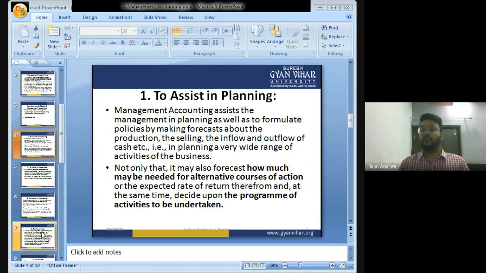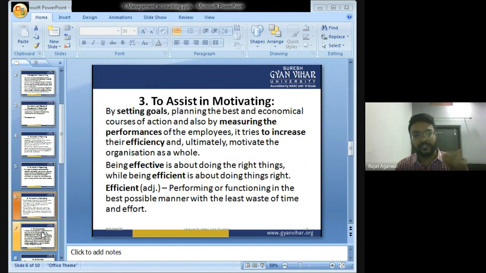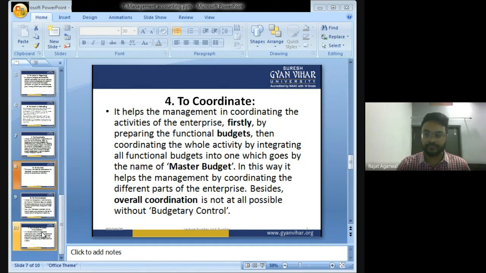Objectives of management accounting: to assist in planning, it helps the management in planning. To assist in organizing, it helps the management in organizing and preparing the budget. To assist in motivating, it helps the management in measuring the performance of the employees so that they will try to increase efficiency and motivate the organization. To coordinate, it helps the management in coordinating the different departments of an organization.